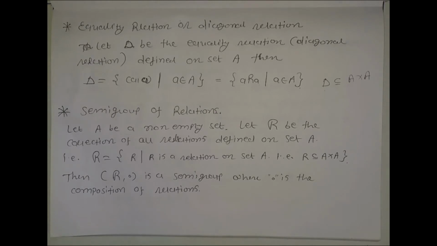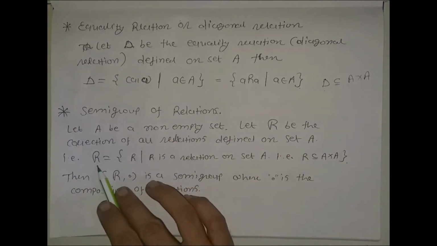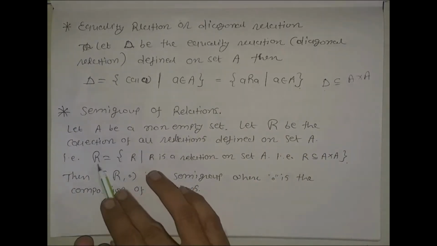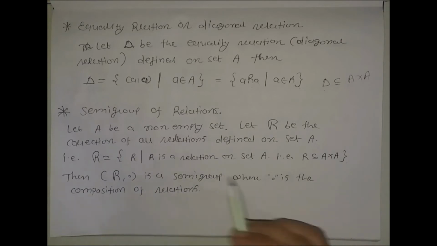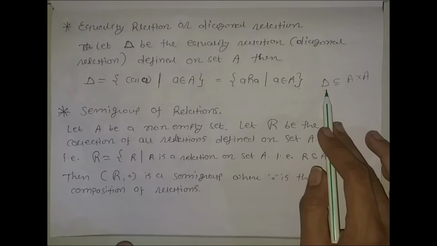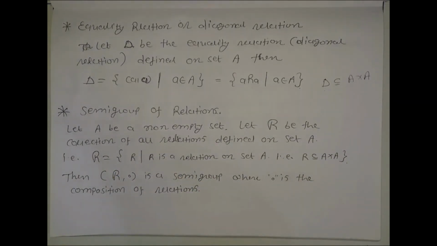First of all, it is clear that script R is non-empty, because if we consider delta, then this delta belongs to script R. The equality relation always belongs to script R because A is a non-empty set. So script R is non-empty.